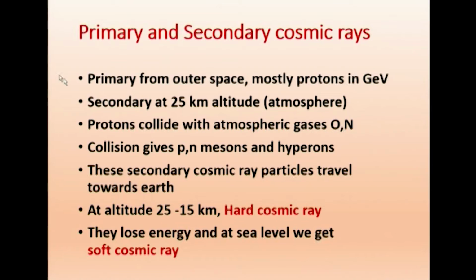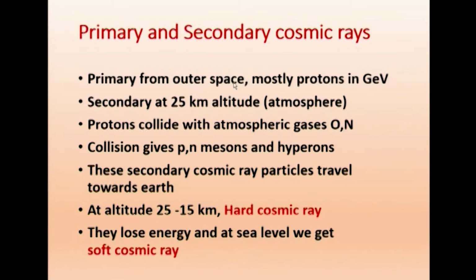We talk about primary and secondary cosmic rays. Already it is what we have just discussed. The particles which are coming from outer space, mainly protons, are primary. When they enter the atmosphere at a height of 25 kilometers from sea level, they strike all the nitrogen and oxygen gases, and then they produce a shower with different particles. They are called secondary. So, we will just go into detail.